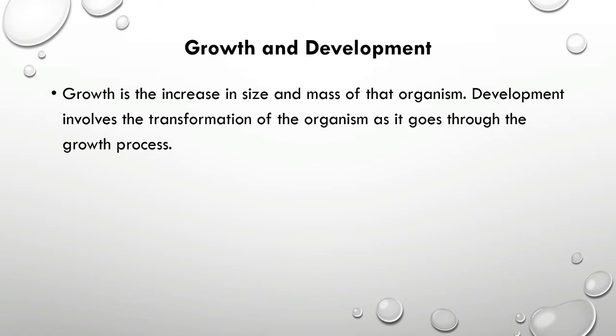If we define growth and development, growth is the increase in size and mass of the organism, and development means the transformation of the organism when it passes through the different growth stages of its life.